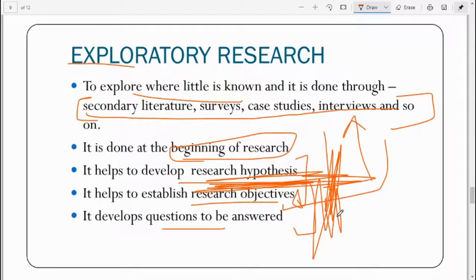For example, you are in MA right now and you want to do PhD further, so you have to develop your hypothesis. How will you develop your hypothesis? You have to pick up your area of interest, and after that you will read all the work that has been done on that particular topic. After that only you can reach to develop questions. So that is exploratory research. Every researcher, before starting their research work, is engaged in exploration. This was about exploratory research.